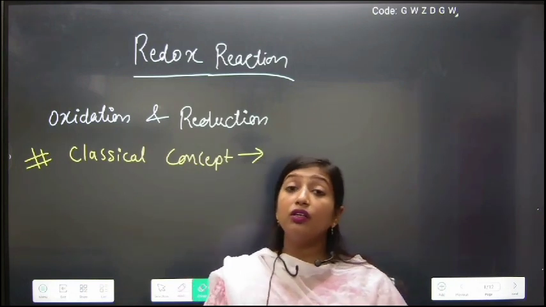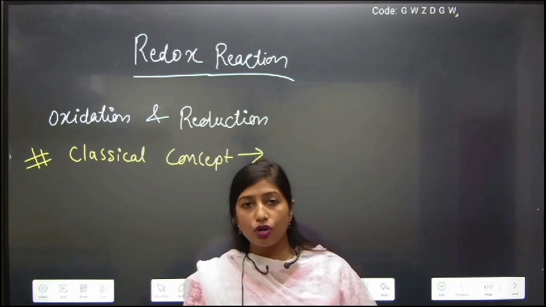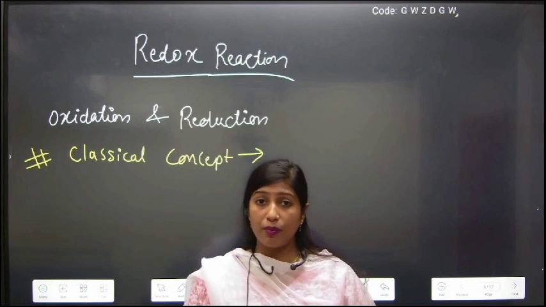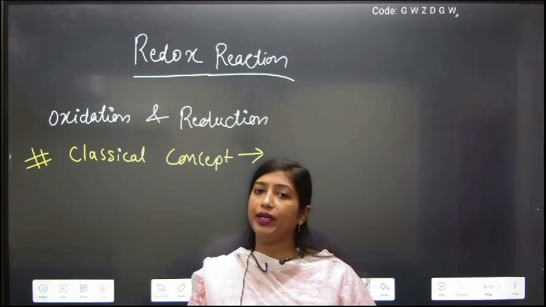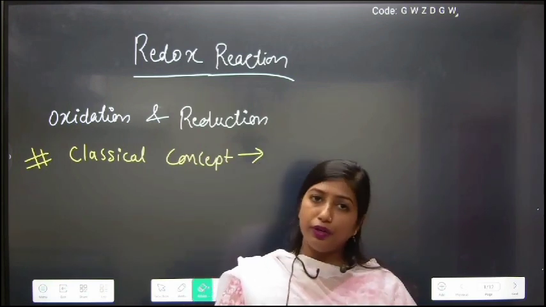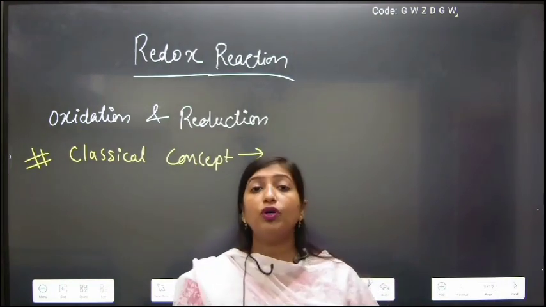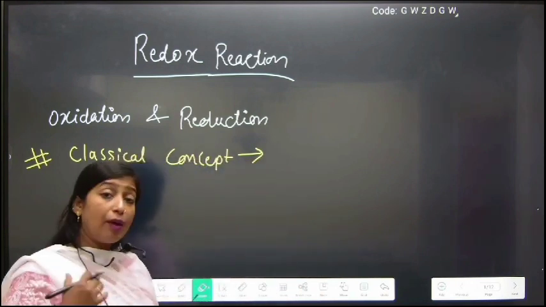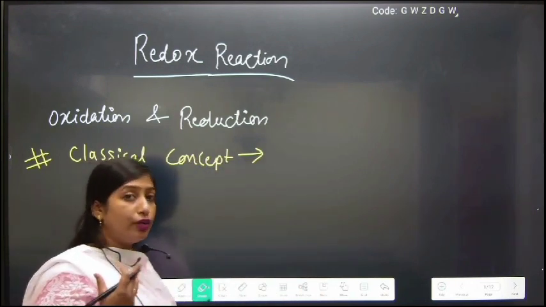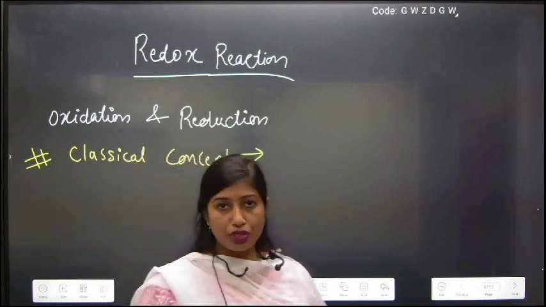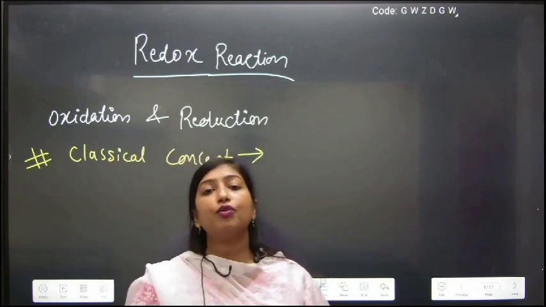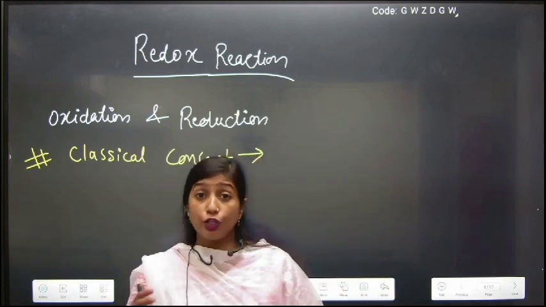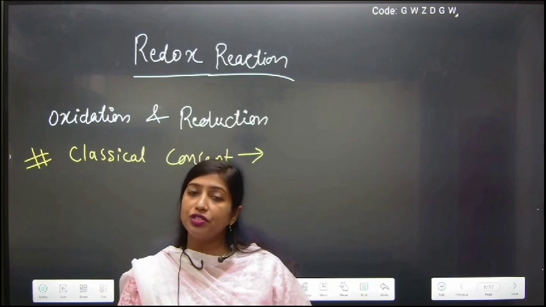But when we talk about redox reactions in our syllabus, they are a very important part of electrochemistry and also of the equivalent topic. So today we are talking about redox reaction. First of all, we should know the definition of redox reaction. If any reaction simultaneously goes through a reduction process and also an oxidation process, then that type of reaction is known as a redox reaction. Before understanding redox, we should know the concept of oxidation and reduction.